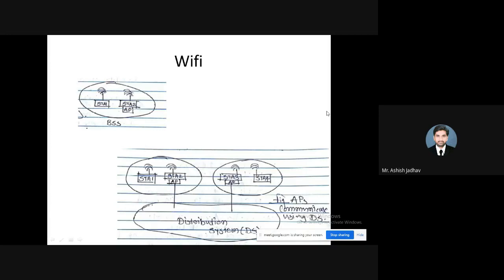These were the things associated with 802.11a in 1999. This Wi-Fi was introduced by the Wi-Fi Alliance. Who developed Zigbee? The answer is the Zigbee Alliance. Who developed Wi-Fi? The answer is the Wi-Fi Alliance. This Wi-Fi Alliance is a non-profit standard organization, and it is also called the Wi-Fi Ethernet Compatibility Alliance.